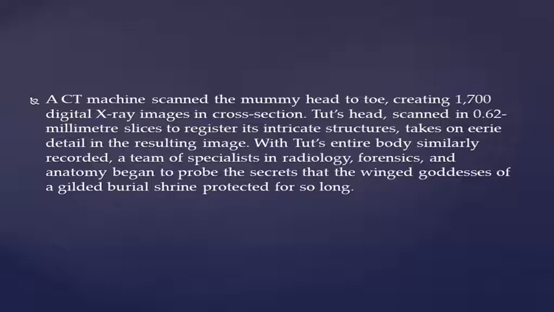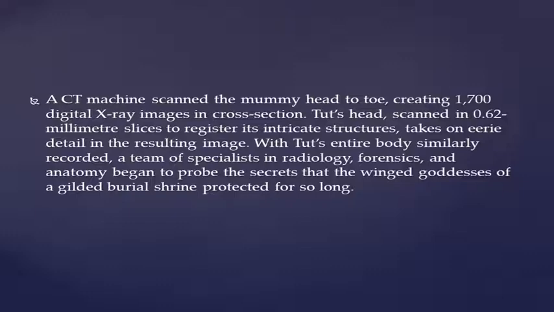Fine detail means a clear image of Tut's head as it's visible with the help of the CT scan, and forensics means an application of scientific methods used to investigate a crime. Anatomy is a branch of science which deals with the structure of humans or animals or any other living beings.